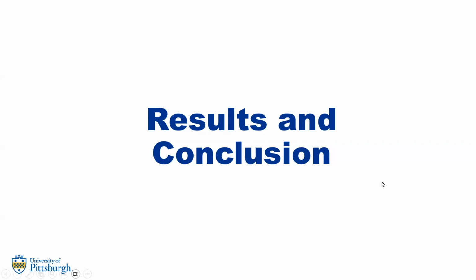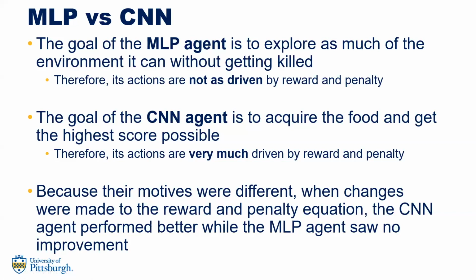So starting with the MLP versus CNN. The goal of the MLP agent was to explore as much of the environment as possible without bumping into a wall or getting itself killed. Therefore, its actions were not driven by the reward and penalty scores. However, the goal of the CNN agent was to acquire as much food as possible and get the highest score, so its actions were very much driven by the reward and penalty. Because the motives were different between the 2 agents, when changes were made to the reward and penalty equation, we saw that the CNN agent performed a lot better while the MLP agent saw no improvement.